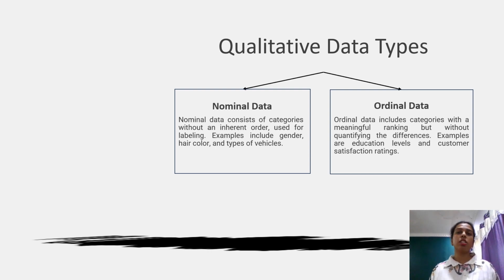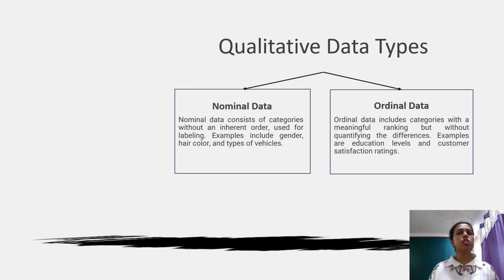Nominal data consists of categories that have no inherent order or ranking. It is used for labeling or naming items, but one category is not greater or less than another. For example, gender, male, female, hair color, black, blonde or brown, or different types of car available like SUV, sedan or a truck. Let's talk about ordinal data.